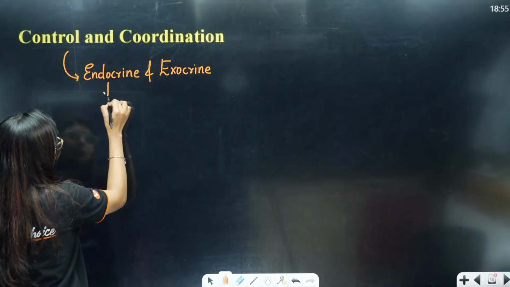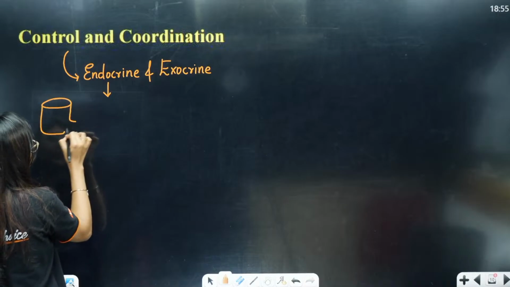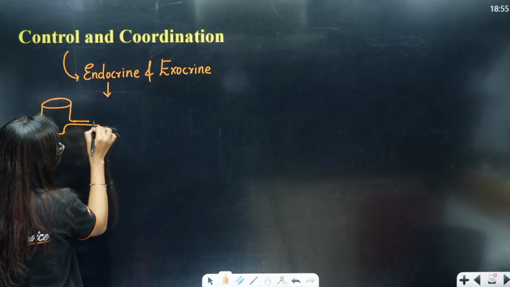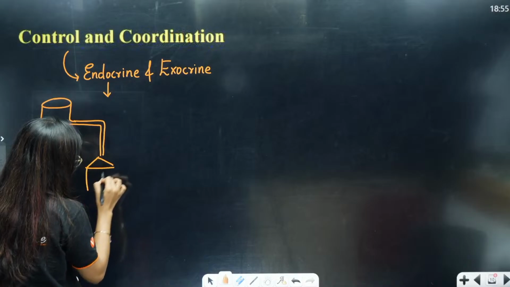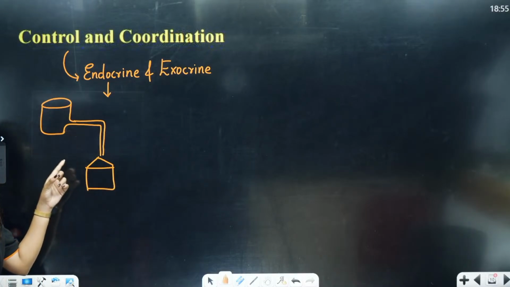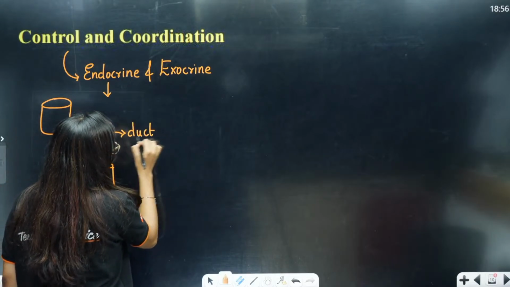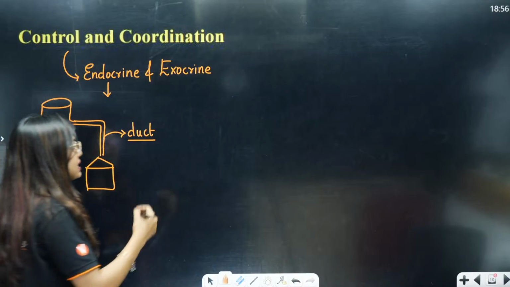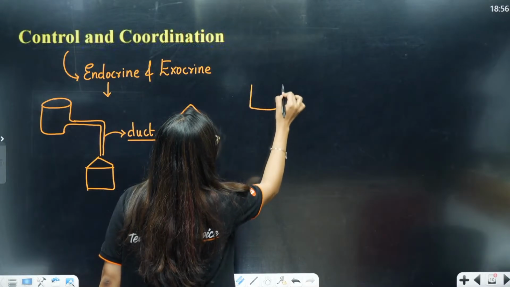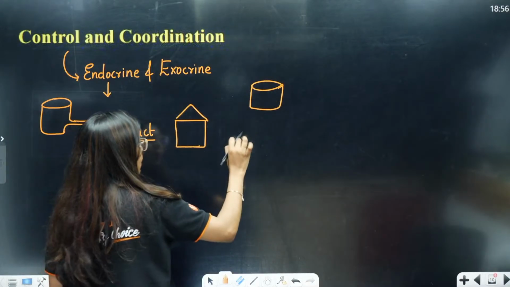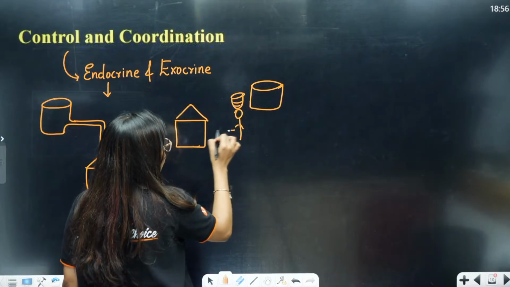What does endocrine mean? Just imagine this is a water tank. Now, for the water tank, you will put a pipe and you will take the connection to your house. Okay, this is your house. Now, let us say I am calling this pipe the duct, okay, duct. So, if they have a duct and let us say one other person has a house and a tanker, he has not made any direct pipe connection, he is making a person carry the water on their head up to the house.